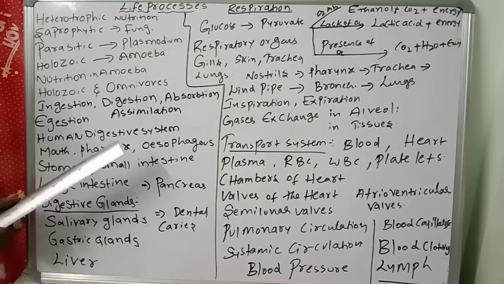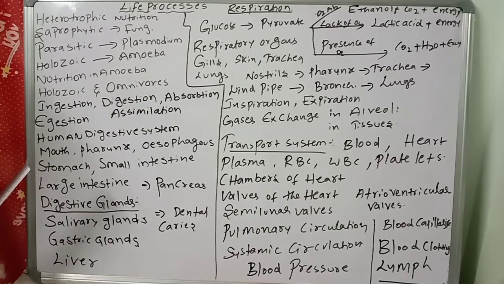Through peristaltic movement, the food reaches the stomach. The stomach is a J-shaped bag-like structure. Food is stored temporarily in the stomach. Then the small intestine: duodenum, jejunum, ileum. Maximum digestion and absorption take place in the small intestine. Pancreatic juice and bile juice enter the duodenum through the hepatopancreatic duct. Then the large intestine: cecum, colon, rectum and anus. Some symbiotic bacteria are in the large intestine. The rectum stores the feces and the anus releases the feces.